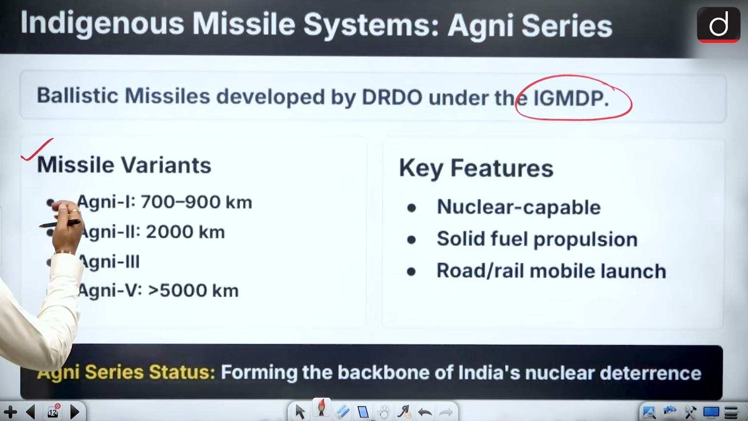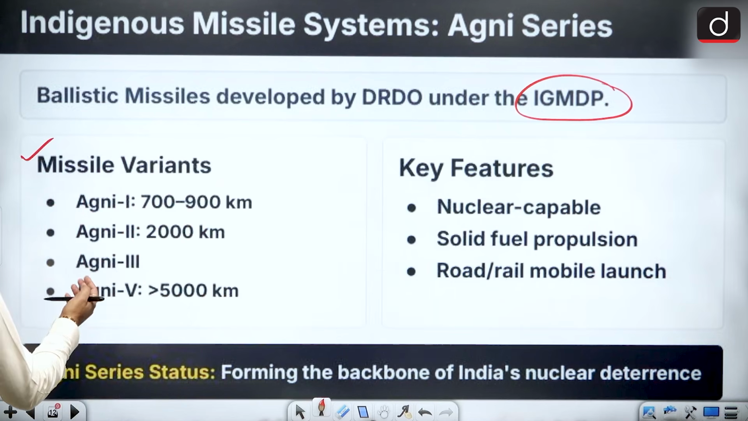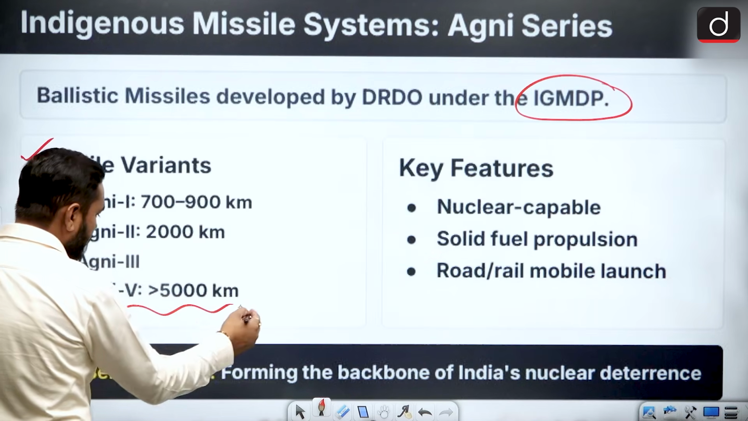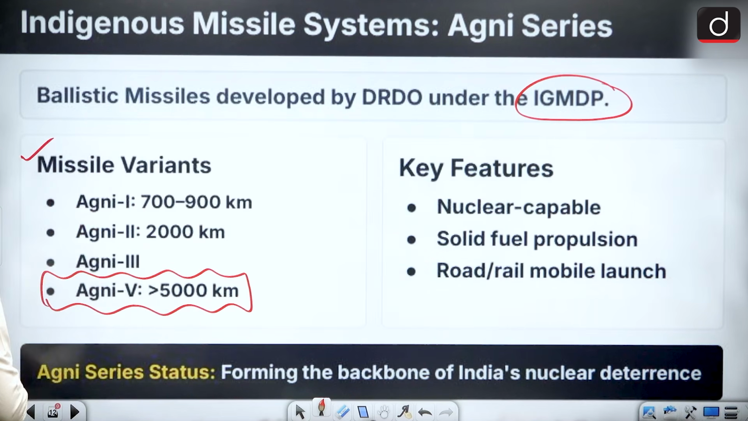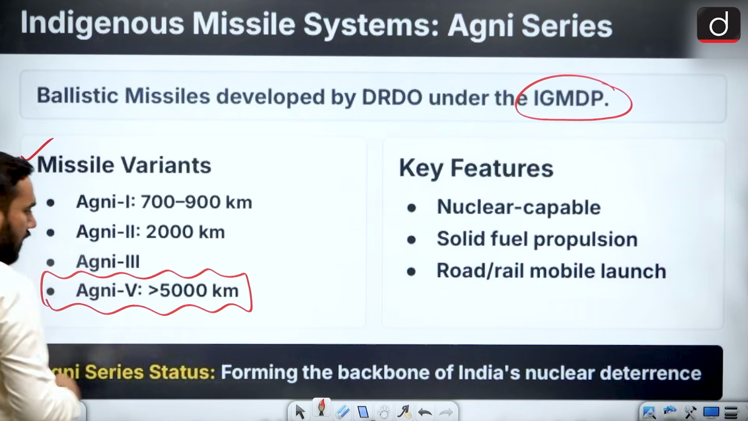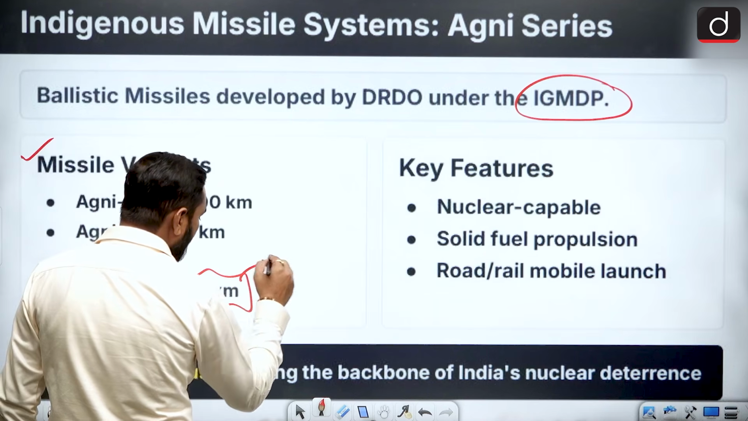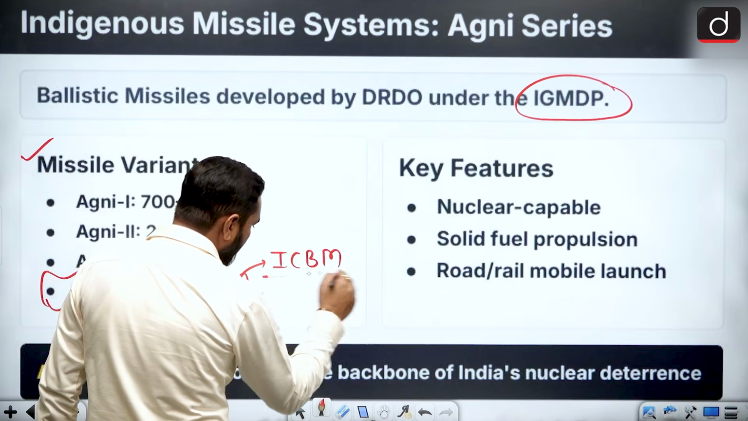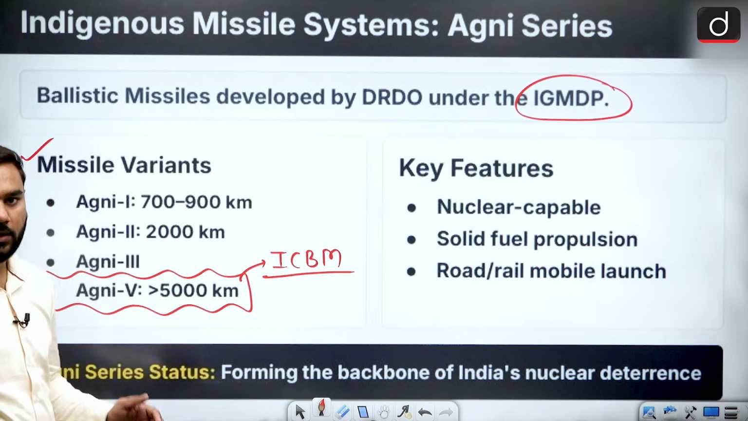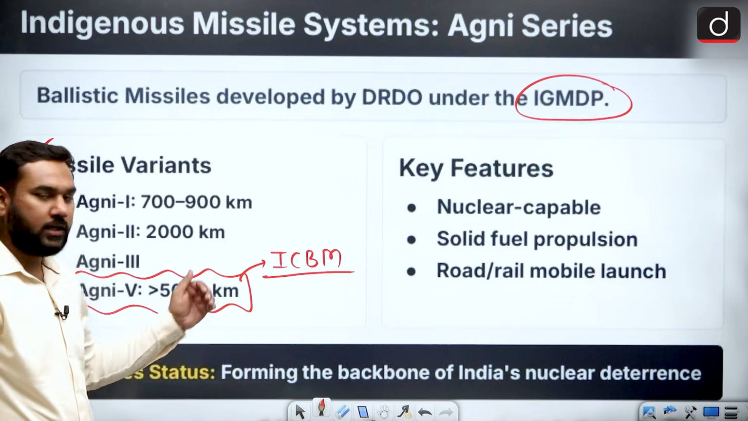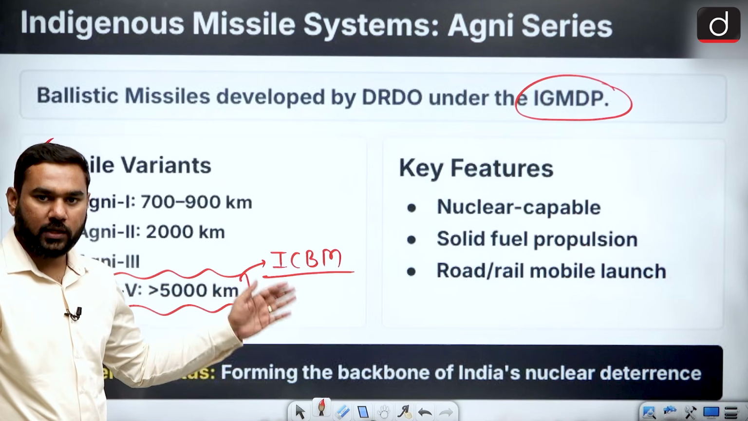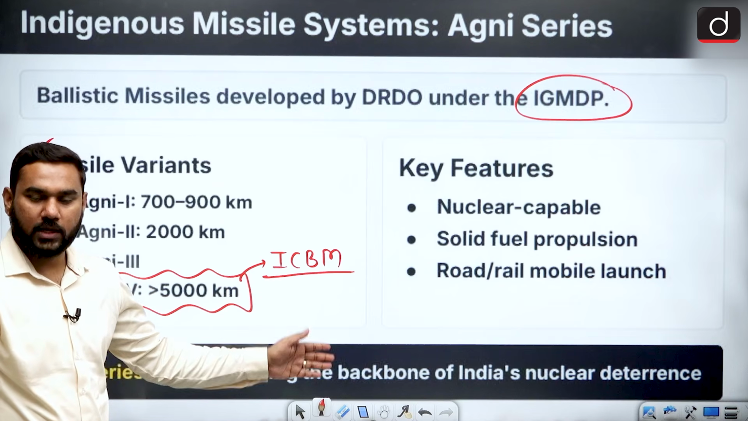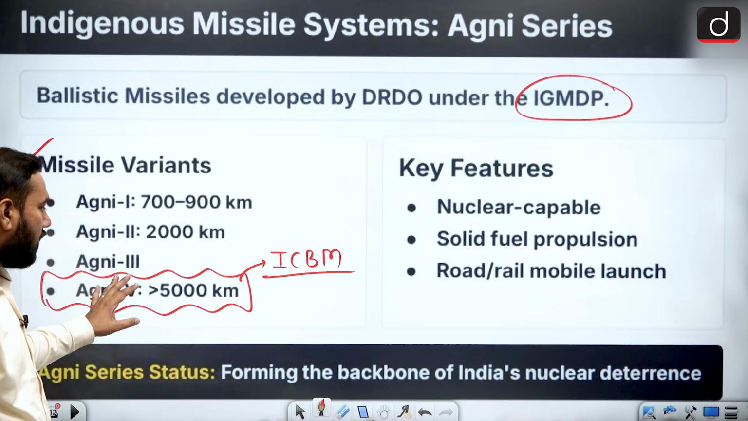These missiles we developed, and these are the most important missiles. Variants are there: Agni 1, Agni 2, Agni 3, Agni 5. This one is now very famous because it is the latest one. Why is it the latest one? Because Agni 5 has more than 5,000 kilometer range capability, and this is India's first intercontinental ballistic missile, ICBM. It is India's first ICBM. With 5,000 kilometers, it covers the continent. That's why we can say intercontinental ballistic missile. So this is the most important one.